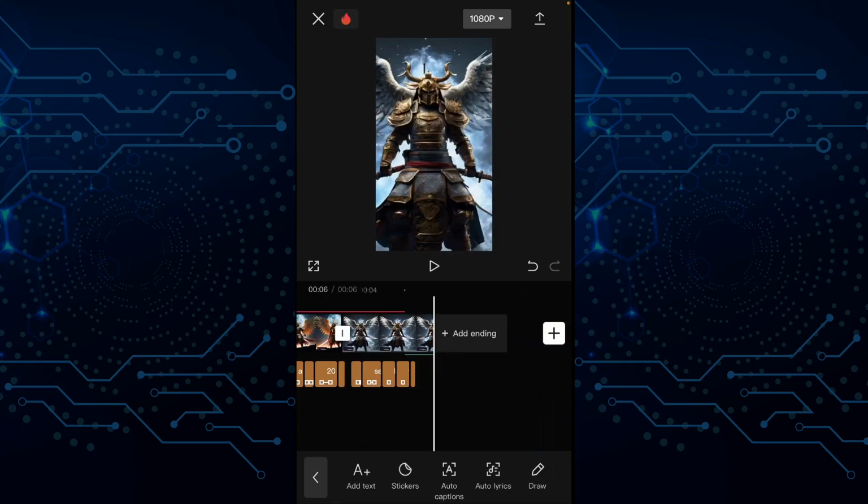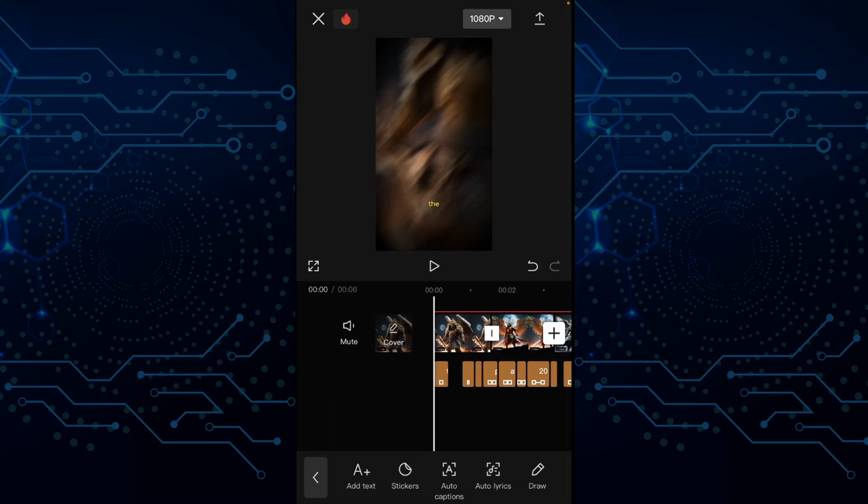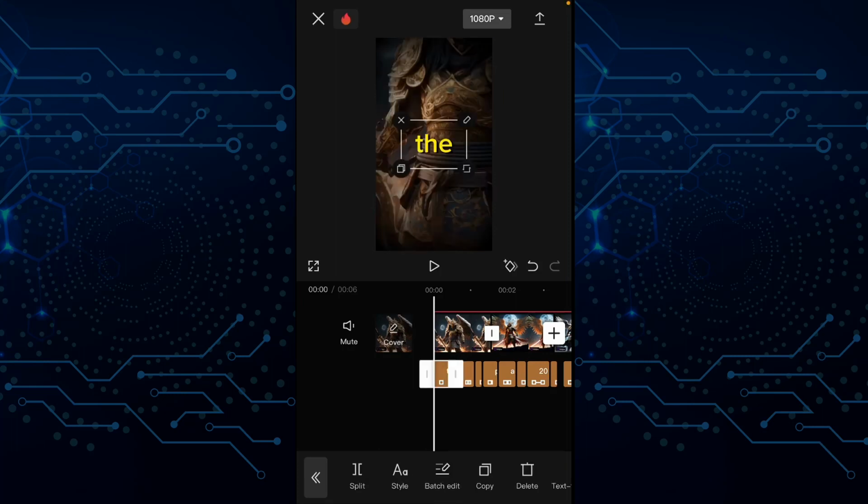Now, if you see that your text is not aligned with the audio, what you have to do is to drag and position them well so that when the voice goes, the text also appears. Yes, so do not forget to resize your text a bit by either dragging and widening the text or making it appear bigger, or you go to style, that is underneath the text and then do it from there.